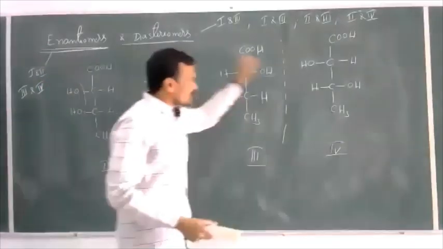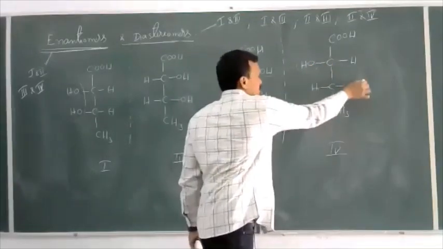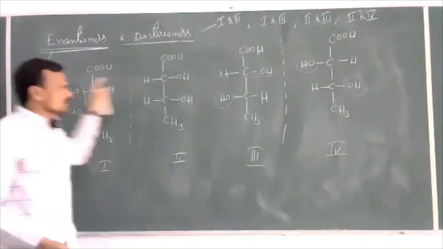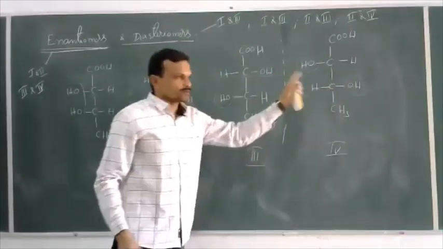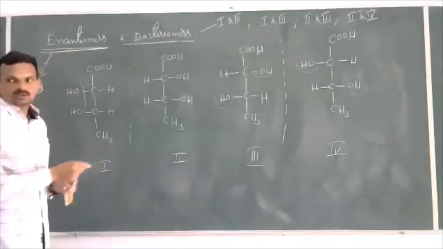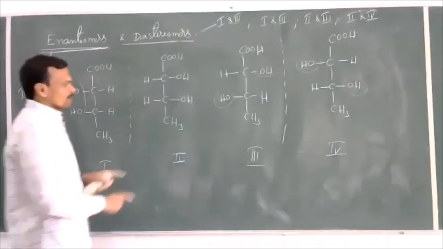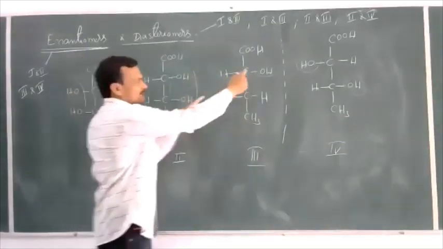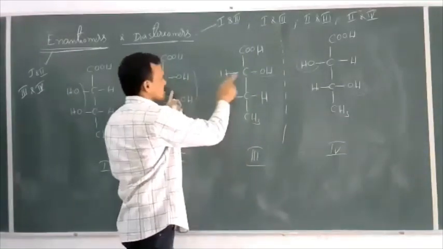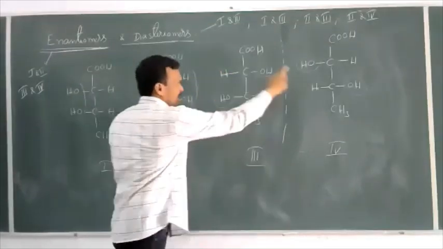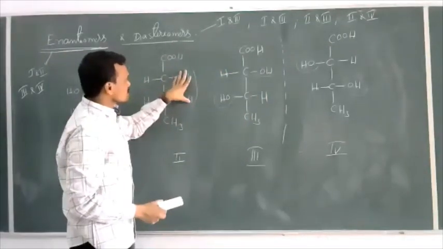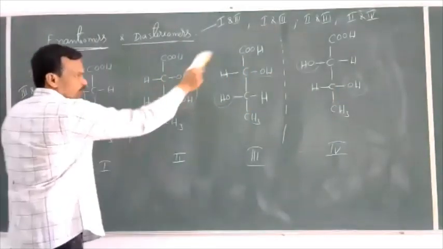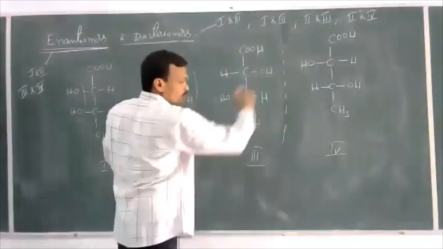Now compare 1 and 4. Here also 2 OH groups are on opposite sides, but here on the same side. So these are not mirror images. So 1 and 4 are also not mirror images. Now compare 2 and 3. Here also 2 OH groups are on the same side, here on opposite sides. 2 and 3 are not mirror images. Now compare 2 and 4. Here 2 OH groups on the same side, here on opposite sides. Now 1, 3, 1, 4, 2, 3, 2, 4.